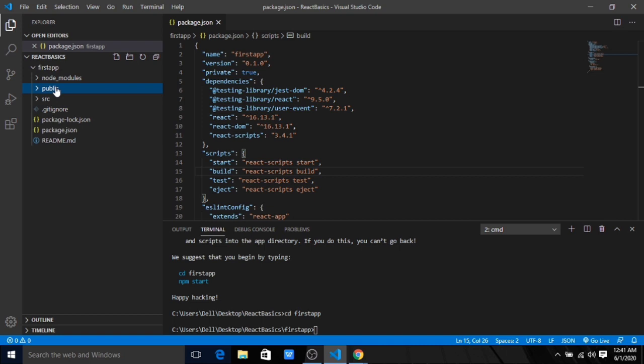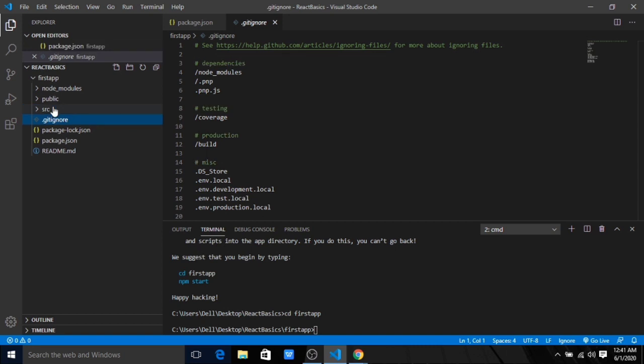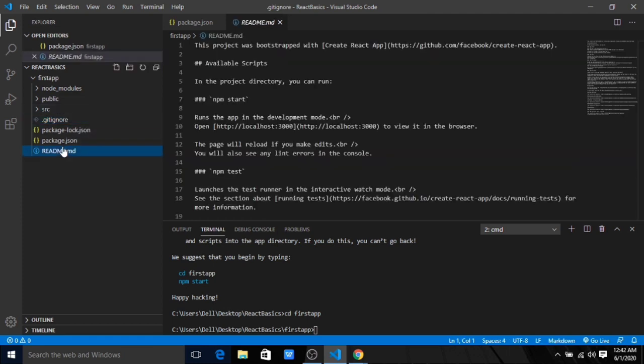And then there is something called gitignore. You know already that gitignore is basically where you mention whatever you don't want to check in. So it's already a known way for us. And README is basically for writing something about your project if you want. I don't care about that. And the main part, which is most